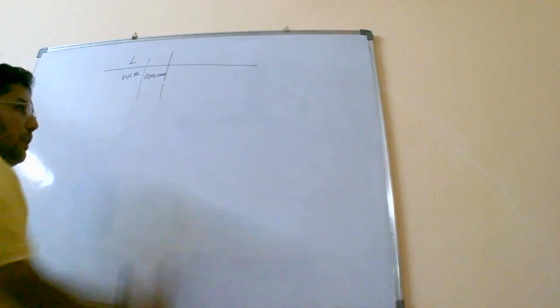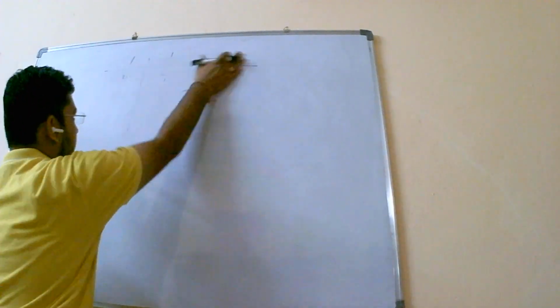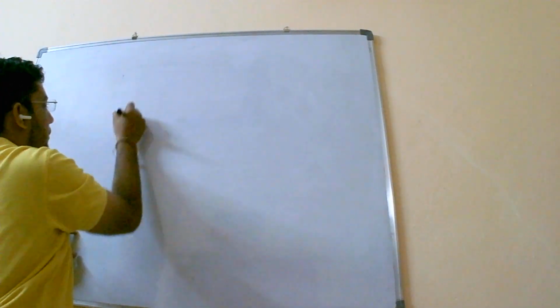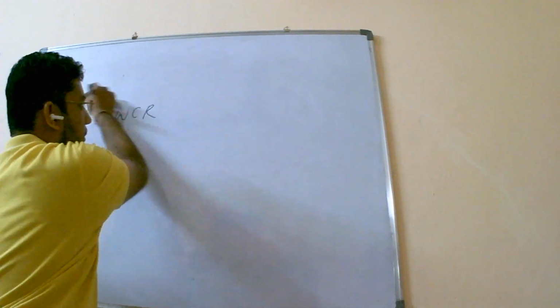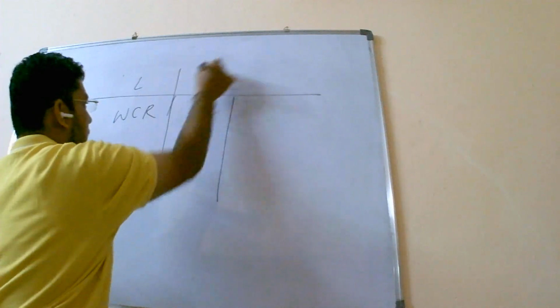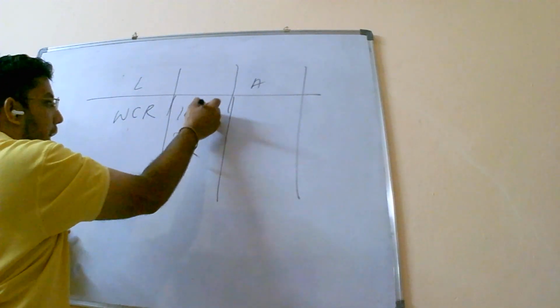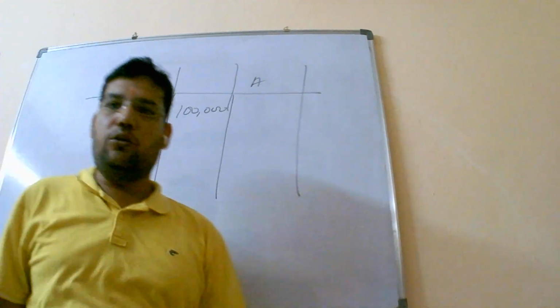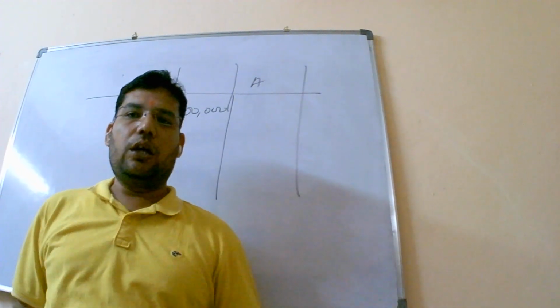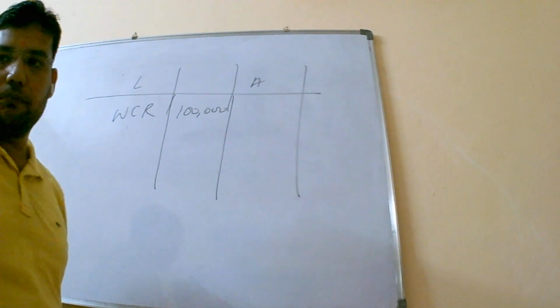Now there is no information given. Let me write it here very clearly. Workmen compensation reserve is shown on the liability side and there is no asset. So 1 lakh, nothing else is given, no other information. The first situation is only workmen compensation reserve.